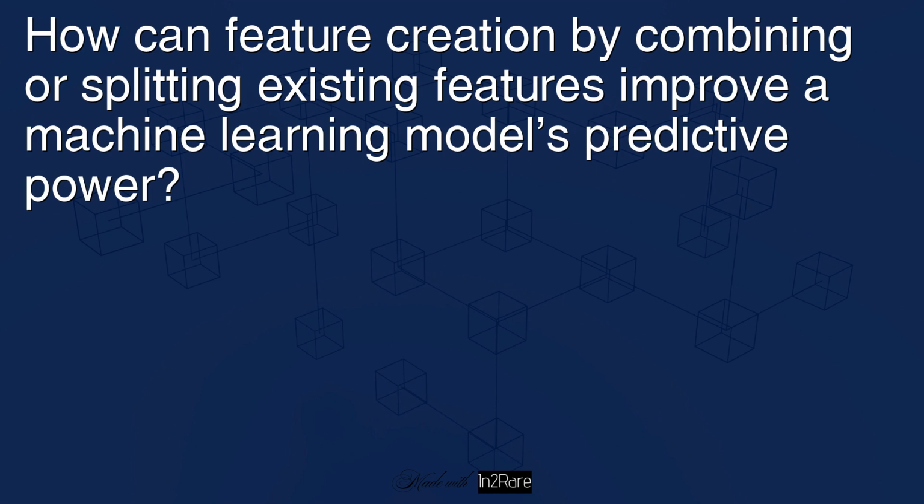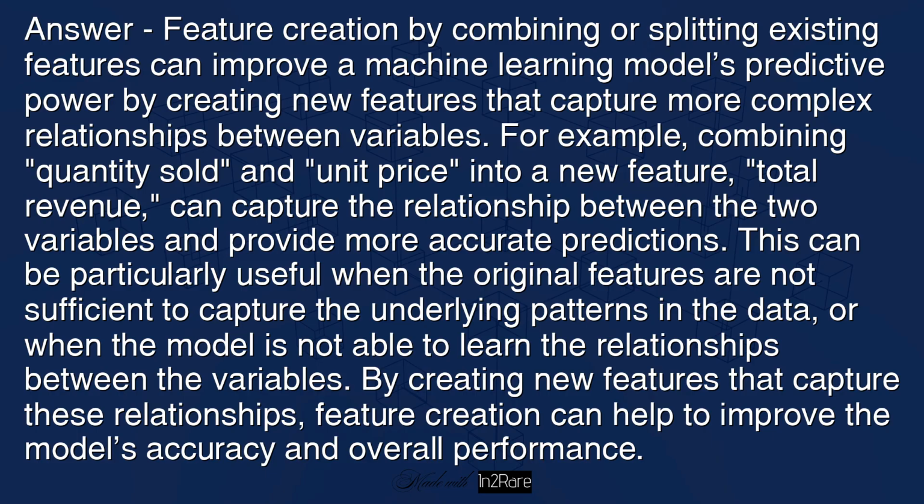How can feature creation by combining or splitting existing features improve a machine learning model's predictive power? Answer: feature creation by combining or splitting existing features can improve a machine learning model's predictive power by creating new features that capture more complex relationships between variables. For example, combining quantity sold and unit price into a new feature, total revenue, can capture the relationship between the two variables and provide more accurate predictions. This can be particularly useful when the original features are not sufficient to capture the underlying patterns in the data, or when the model is not able to learn the relationships between the variables. By creating new features that capture these relationships, feature creation can help to improve the model's accuracy and overall performance.